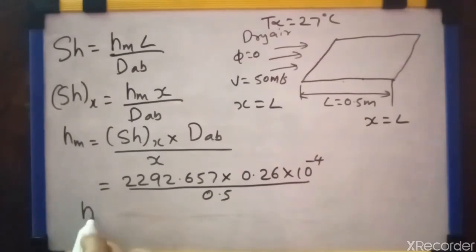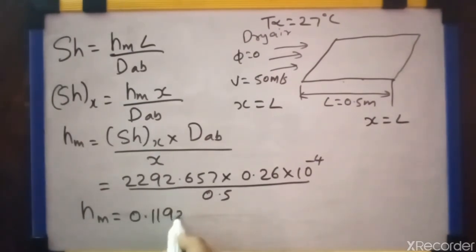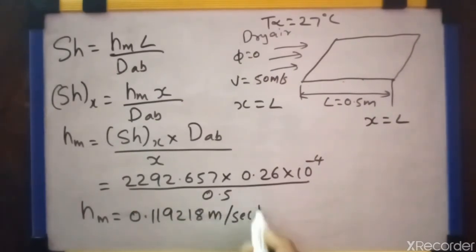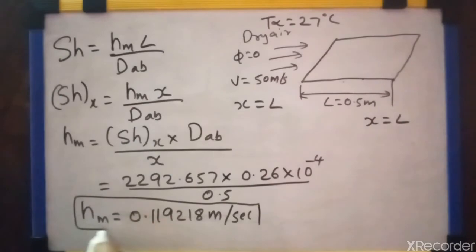We get HM is equal to 0.119218 meter per second. This is the value for localized mass transfer coefficient of water vapor in air at the end of the plate.